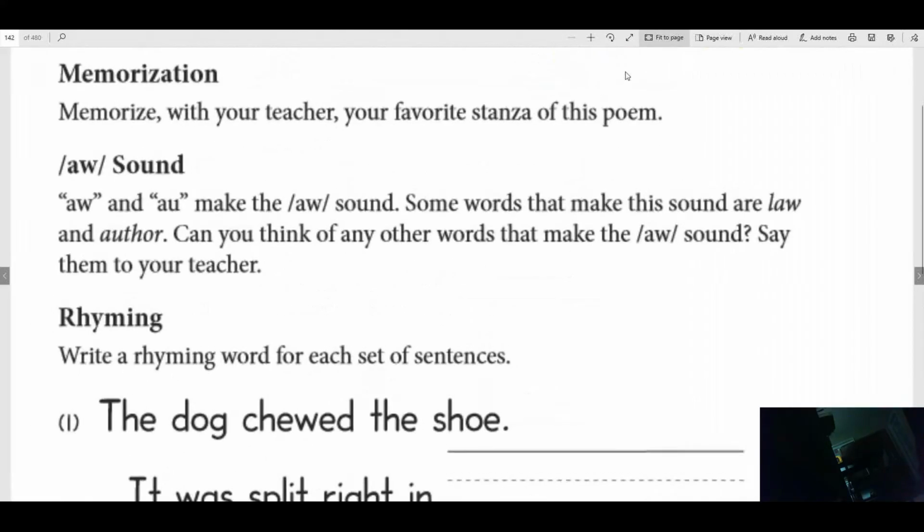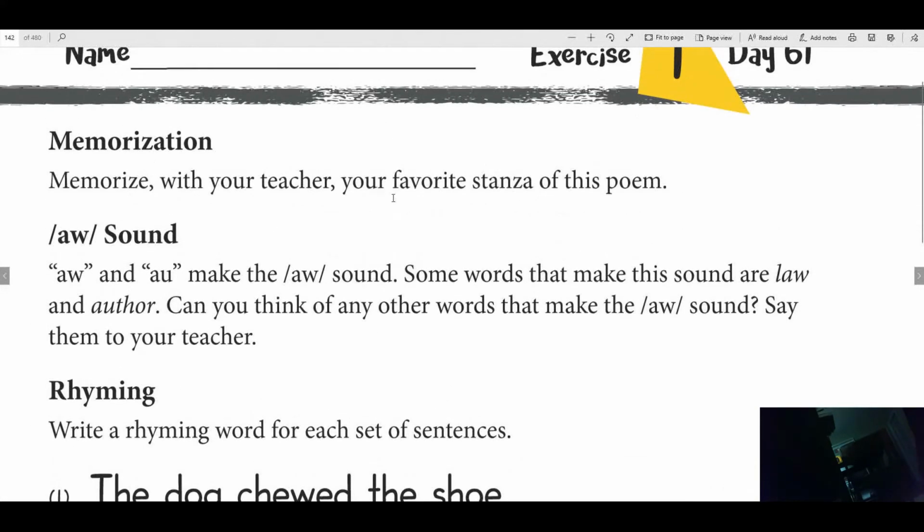Okay, so today we're going to talk about a new sound. We've learned all about the vowels, the different kinds of sounds that they make, the short sounds that they make. So we're going to add a new sound to it today. It's the sound aw. Kind of sounds like a short O sound, but it's spelled A-W or A-U. And those two sounds make the sound aw. When you see these lines right here, and it has this in between, that means we say the sound aw. When you see the quotation marks around it, that means you can say A-W.